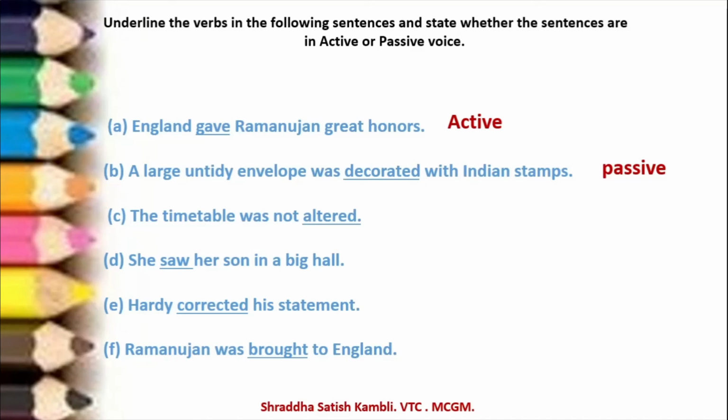The timetable was not altered. So you can always add by him, by her. Okay, so that means this is passive voice again. She saw her son in a big hall. So now can you add by here? Try it. She saw her son in a big hall by her, by him. No, it doesn't work here. So it is the active voice. Hardy corrected his statement. Active voice. Ramanujan was brought to England by someone. You can add, na? So this is passive voice.